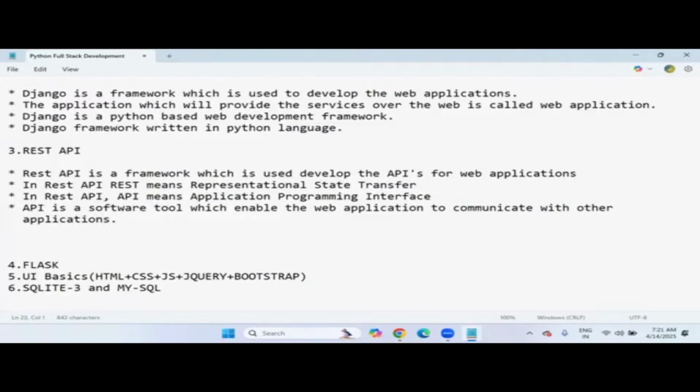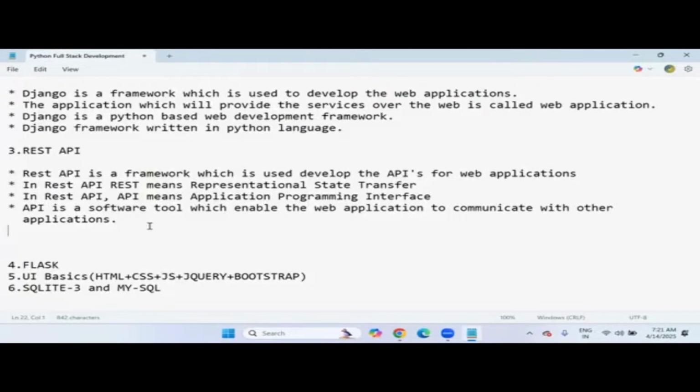Yes, this is very important in real time, right? For example, you are going to deal with many web applications in real time. Consider the Flipkart.com website. On Flipkart.com, we can select a product and click on buy now. After that, the Flipkart website communicates with the banking application for making payments, right?